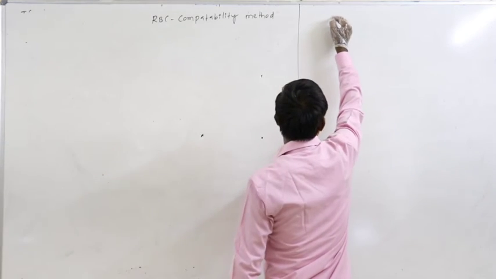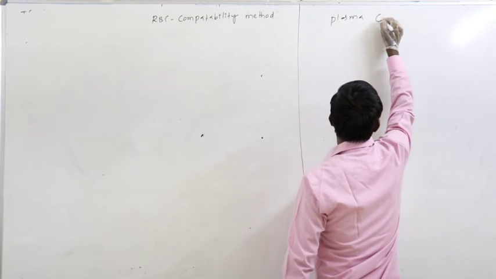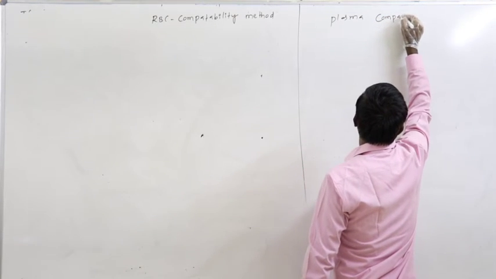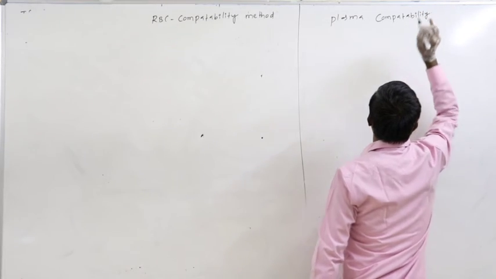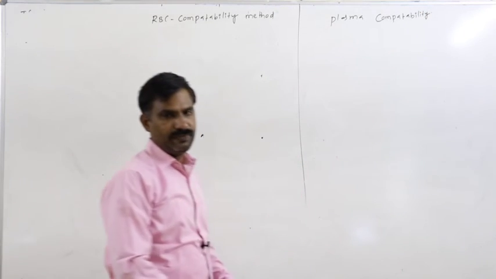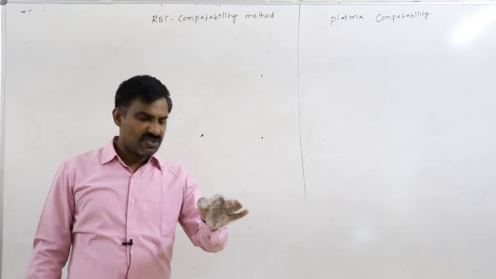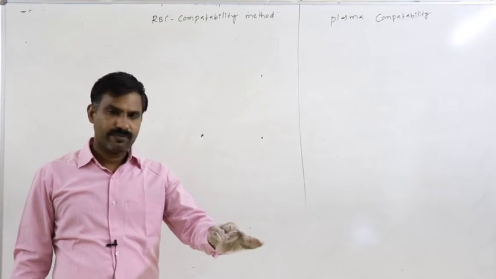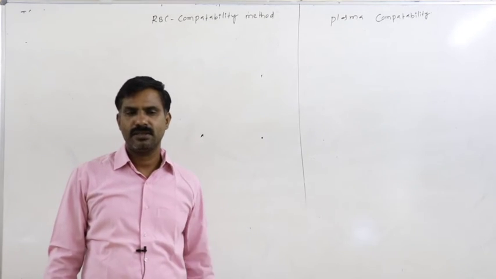Second one is the plasma compatibility method. Definitely, there are two types of blood transfusions.